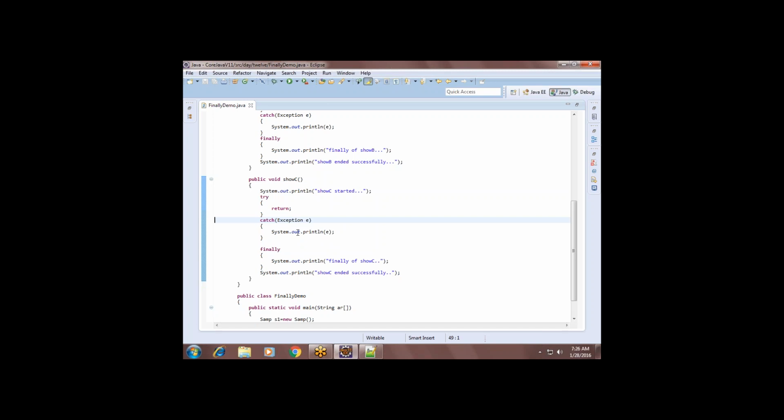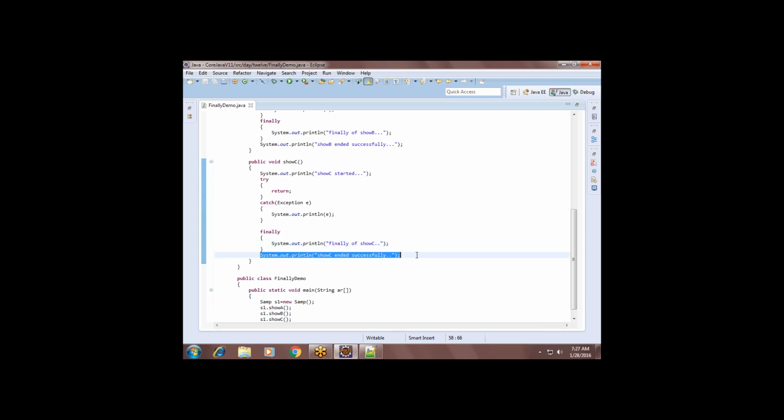Do you think the catch block is executed? I don't think so. Do you think the finally block is executed? Yeah. The next line will be executed? Yeah, that will be executed.